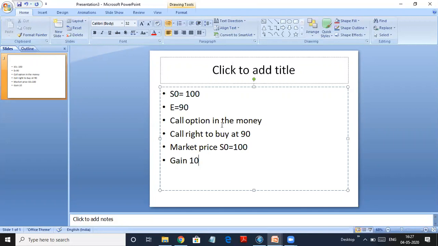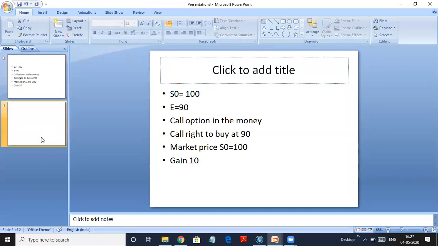So as a call option holder, the option is in the money because you're gaining 10 rupees. So you can buy a stock which is available for 100 rupees in the market for 90 rupees through the option. So you're saving 10 rupees here. When you save something or you earn something, you call it in the money. So when your S naught, that is the spot price, is greater than the exercise price, you call it in the money for a call option because you have the right to buy and you can buy it for 90 rupees. I hope it is clear.